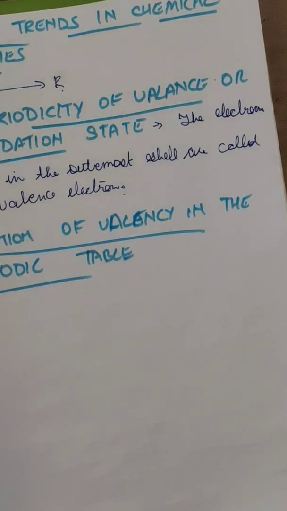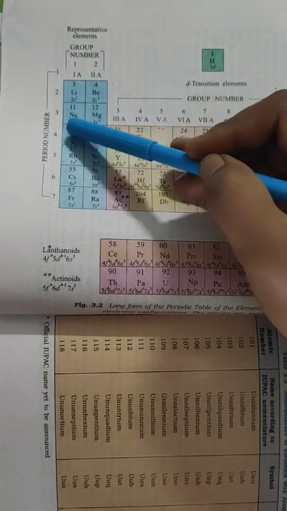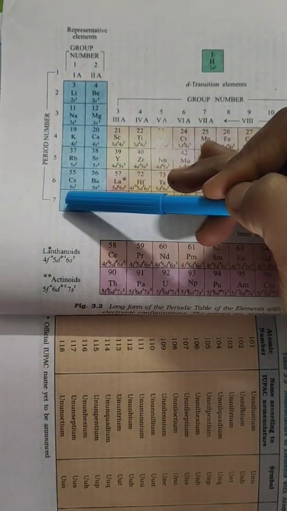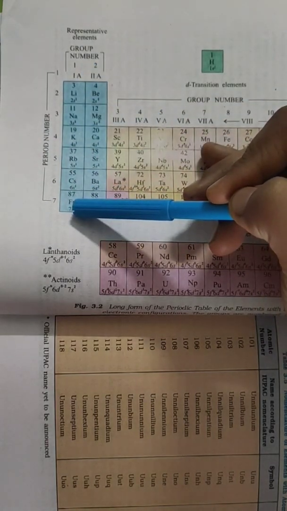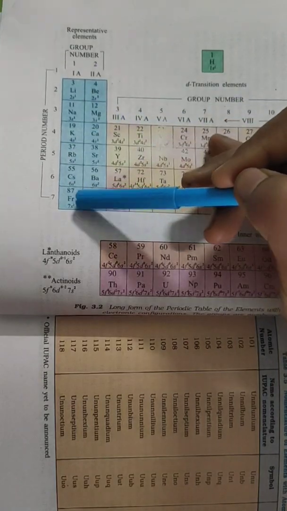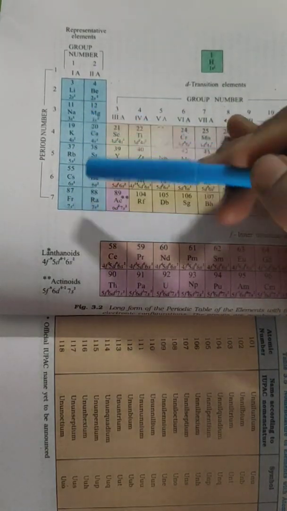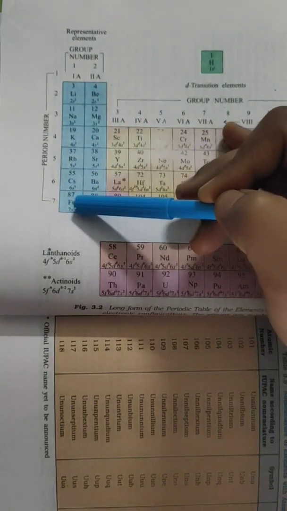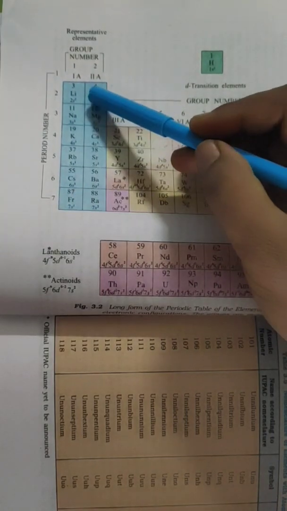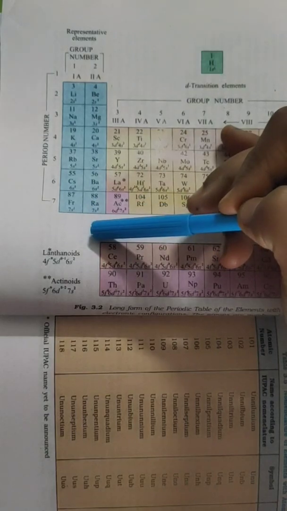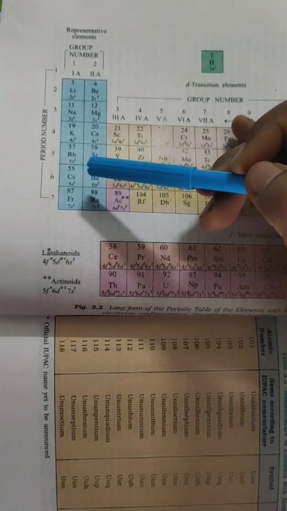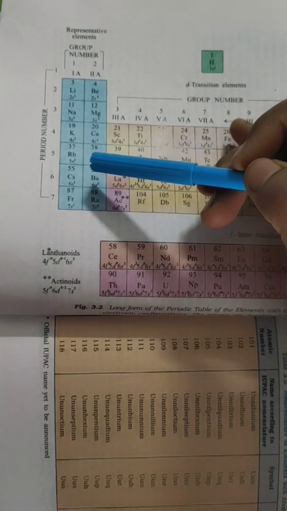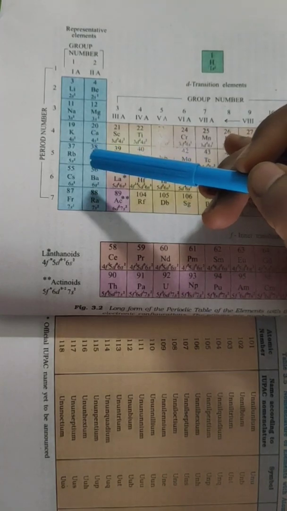But how does the variation come in a group? When we move down the group, the number of valence electrons remains the same, and therefore all the elements in the group exhibit the same valency. For example, all the elements in group 1 have valency 1, and in group 2 they all have valency 2. Because the number of valence electrons remains the same, they form the same formulas of hydrides and chlorides.